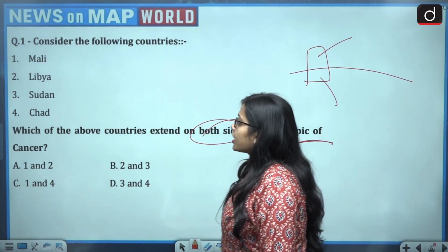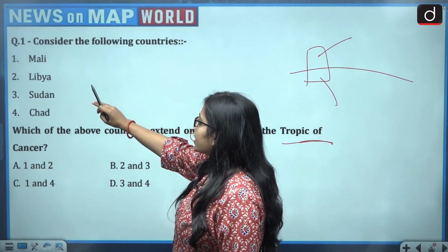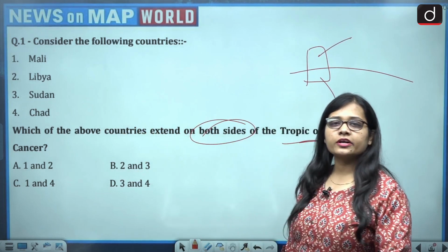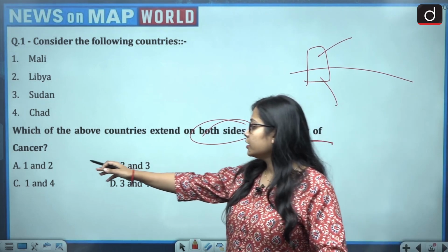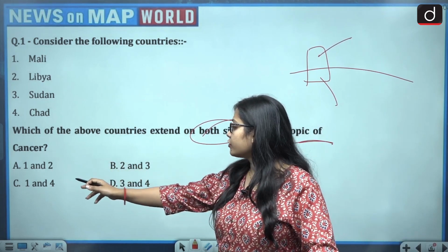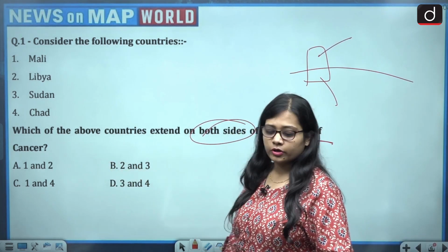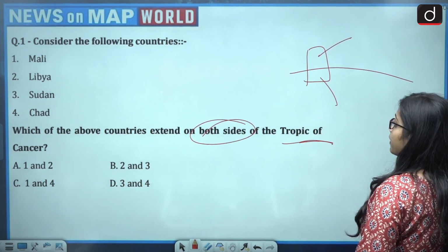So the 4 countries are Mali, Libya, Sudan, Chad. These 4 countries belong to the African continent, and the options given are 1 and 2, 2 and 3, 1 and 4, 3 and 4. Let us look at the map.